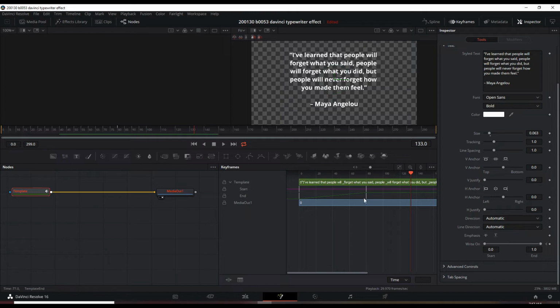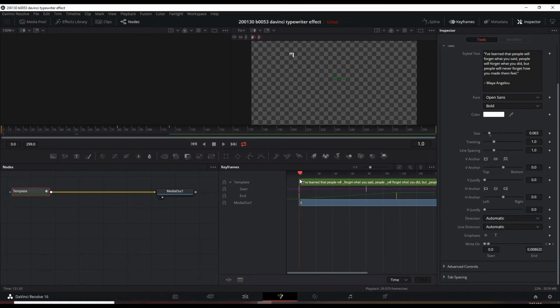This bottom vertical line here will adjust how quickly the text will appear. So we can drag it to the right for a longer period of time to let the text appear. Let's try somewhere over here. And let's go back to the beginning, play it.